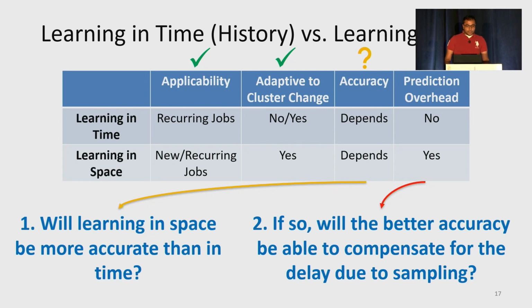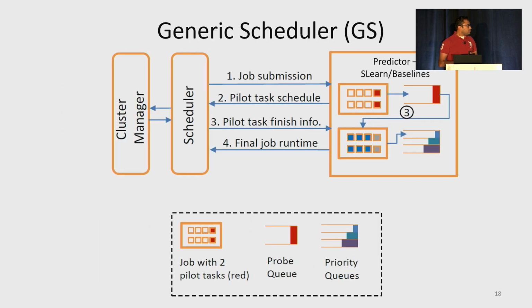Okay, so we have addressed the first question about prediction accuracy by trace analysis. Now, next, let's see if better prediction accuracy can compensate for the delay due to sampling. So this question cannot be answered by trace analysis. We need to answer this by experiments. So we performed simulation and testbed experiments using a generic scheduler. We call it GS, that schedules jobs based on estimated job runtime to optimize a given performance metric. And in our case, it's average job completion time.